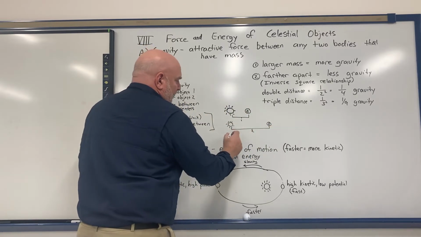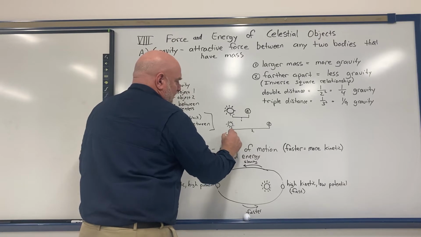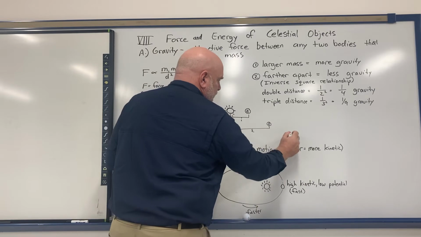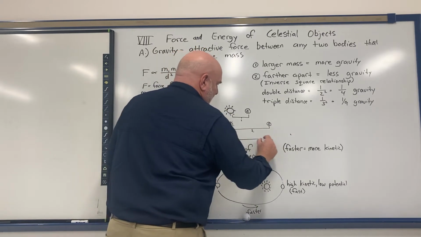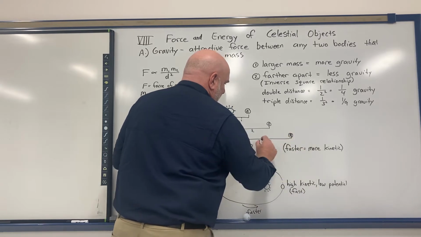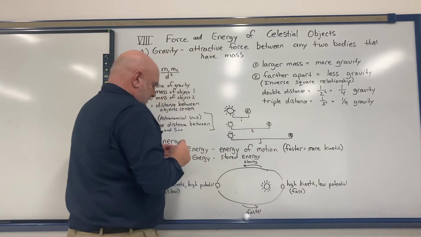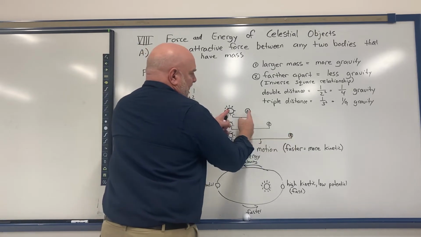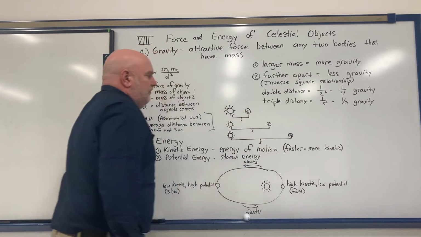Now let's say I was able to magically take the Earth and triple the distance. So now it's 3 times as far away from the Sun as it is there. It's 3 AUs away.